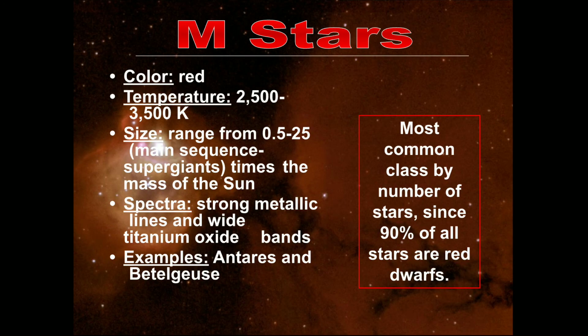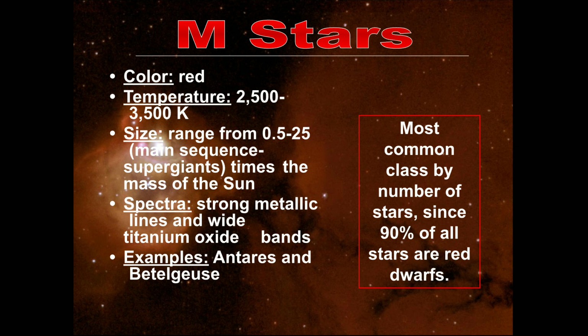M stars. M stars usually appear in red color. The temperature range is 2,500 to 3,500 Kelvin. Size range is 0.5 times the mass of the sun up to 25 times for supergiants. Spectra: strong metallic lines and wide titanium oxide bands.